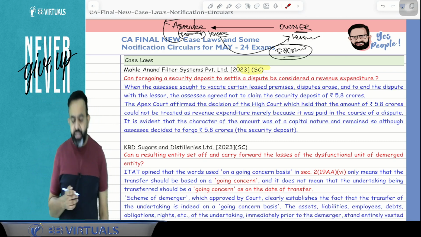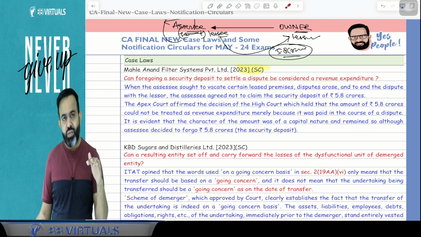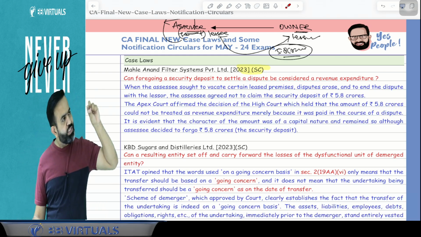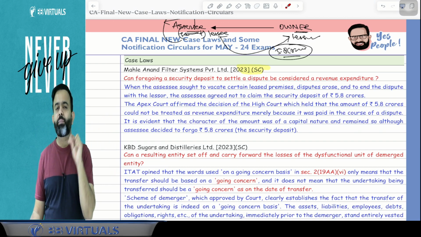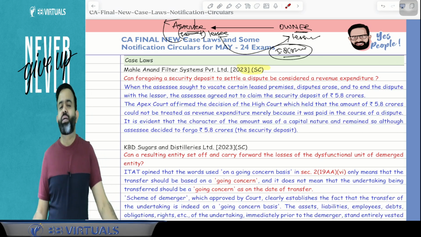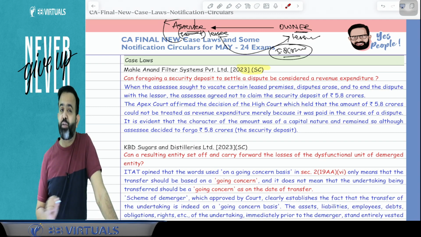But the department says that no, it is a capital expenditure. So guys, the Supreme Court decided this case law. The Supreme Court checked the nature of the deposit: is it revenue or capital? The right answer is that it is capital expenditure, and when it is capital expenditure, obviously it is not allowed as a deduction. It is not treated as revenue expenditure.